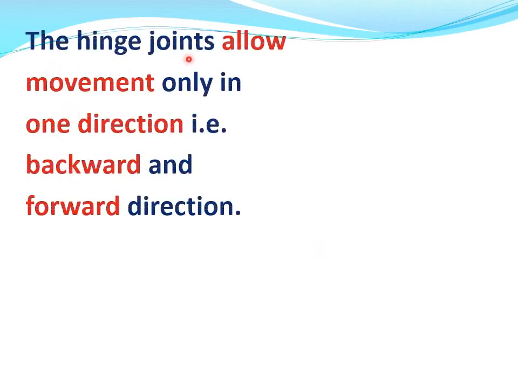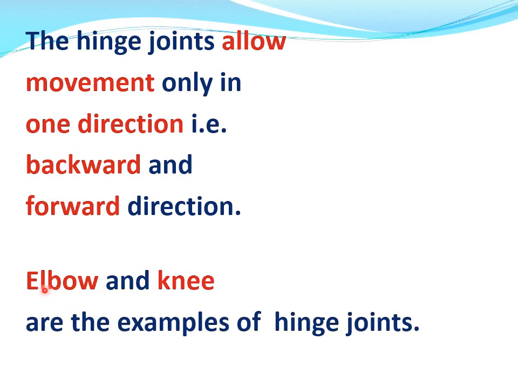The hinge joints allow movement only in one direction, that is backward and forward direction. Examples: elbow and knee are examples of hinge joints.